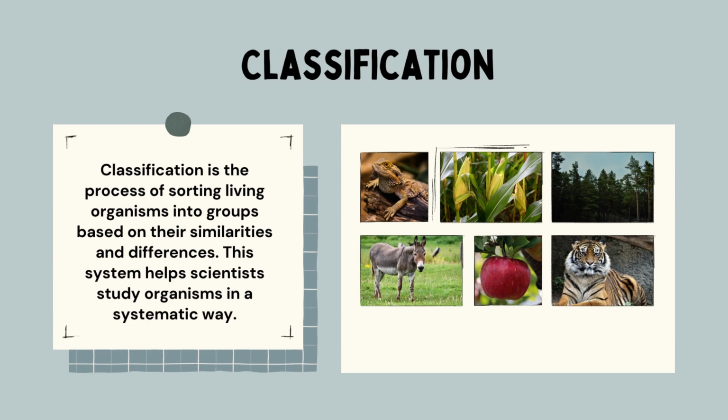This system helps scientists to study organisms in a systematic way. अब सबको इतनी vast variety को पढ़ना is not easy, right? So हम इसको divide कर देते हैं एक systematic way में, इसको sort out कर देते हैं so that we can, or the scientists can, study the organism very well.